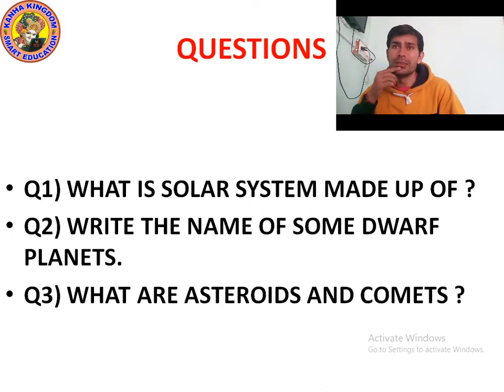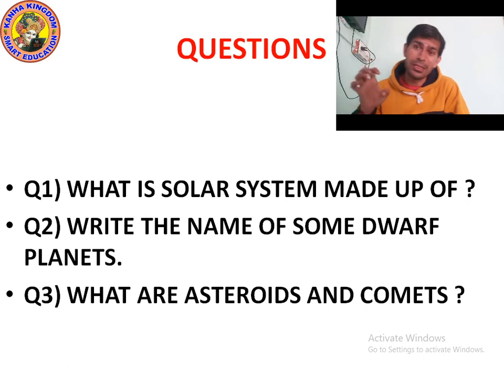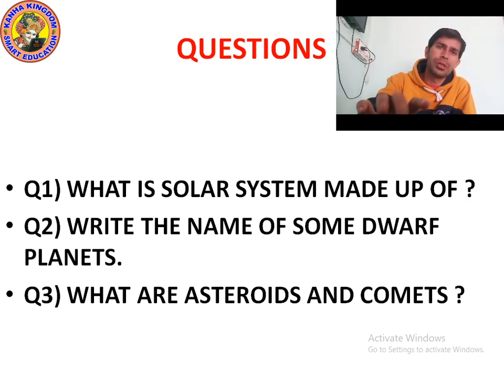And Charon is a moon of Pluto. There are 3 moons of Pluto. Ceres is also a large body, a dwarf planet, but it is in the asteroid belt. Question number three: what are asteroids and comets?